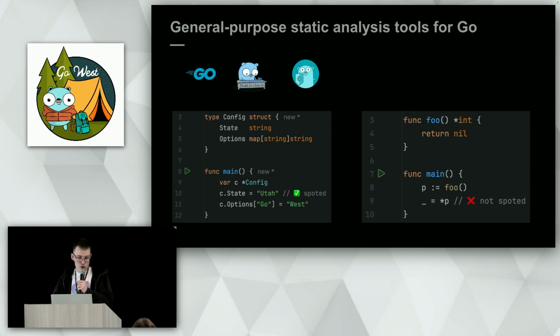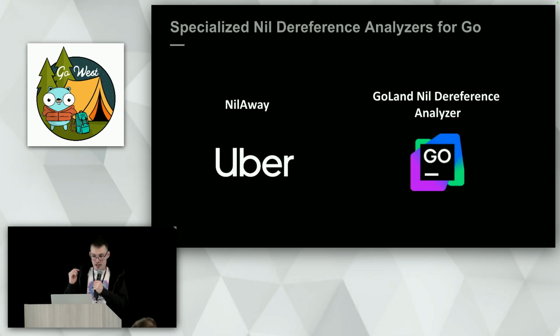Okay, and this local analysis is not enough for detecting real nil dereference issues, because in reality, the nil value creation and its corresponding dereference can be located far away from each other. They can be located in different functions, in different files, or in different packages. And to spot such issues, we need to perform more powerful analysis. And the good news here is that we have 2 advanced nil dereference analyzers. They are NilAway and the GoLand nil dereference analyzer.